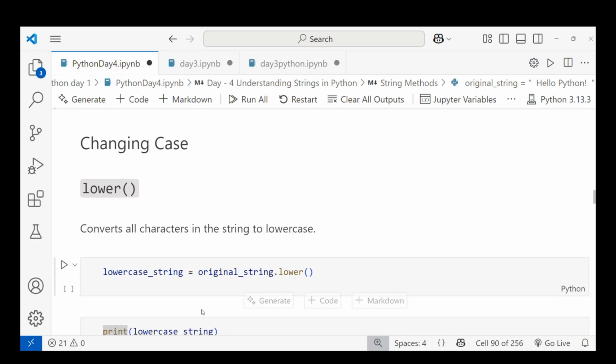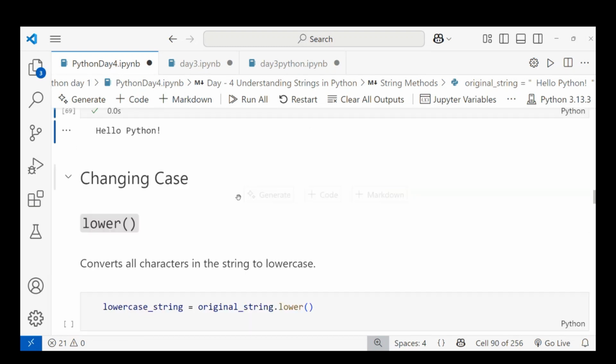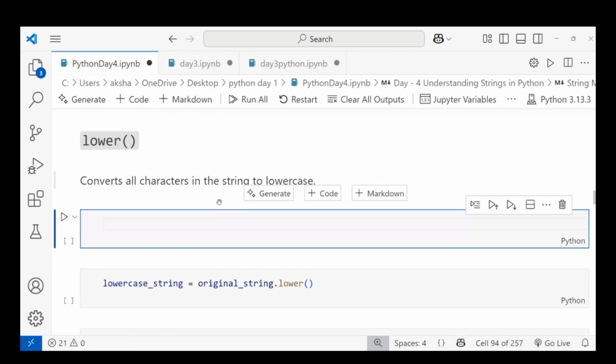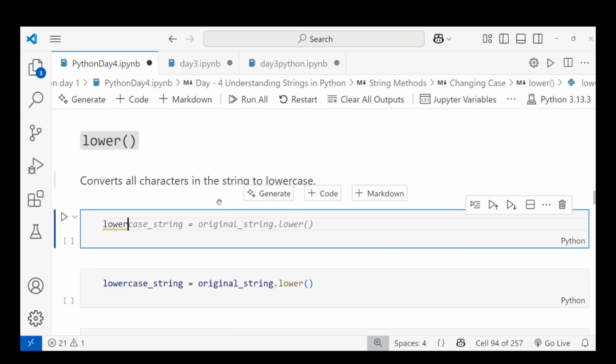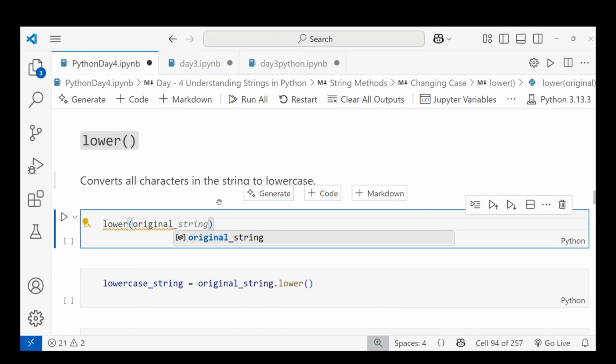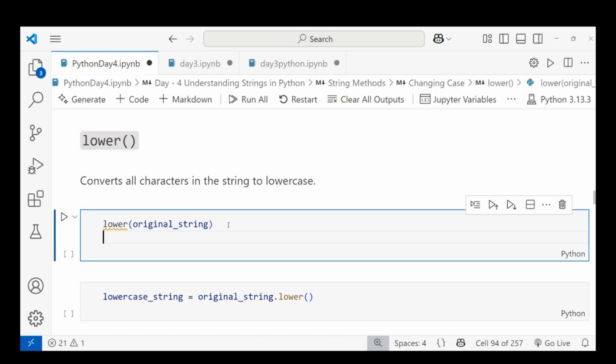Let's take an example. The original string is Hello Python. Let me take a lowercase string equal to the original string dot lower. Why am I using the dot? Because I'm using a method, so I use the dot operator, then lower. Before going to this, let me show you how it works. If you directly write lower of original string and print it...